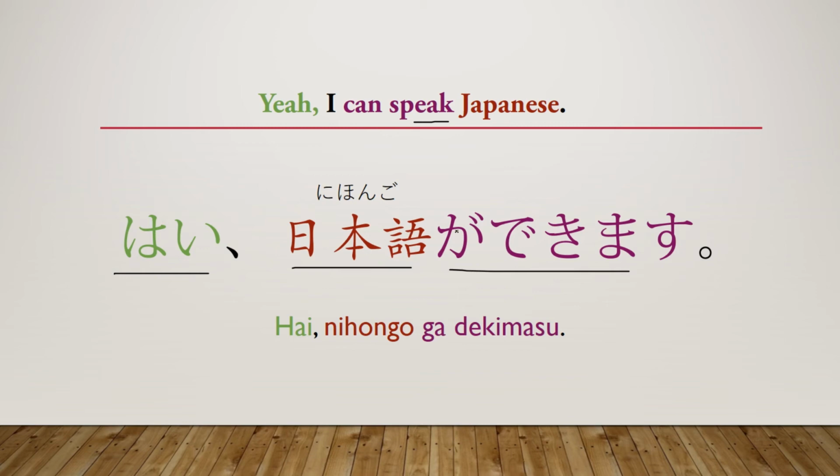Okay, that is the end of the lesson today. I hope it made sense. The main takeaway you should get from this is that there are multiple ways to make the potential form in Japanese. This is just one of them. And if you are putting a verb, make sure to change anything you want to change about that verb at the end of the sentence.